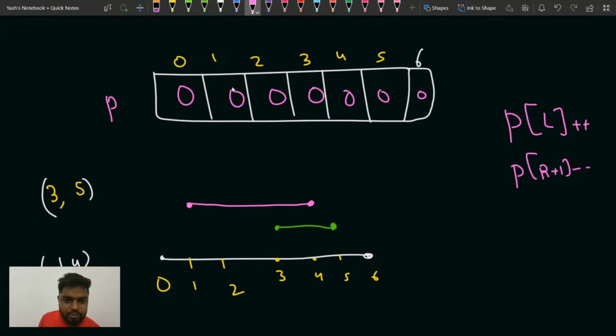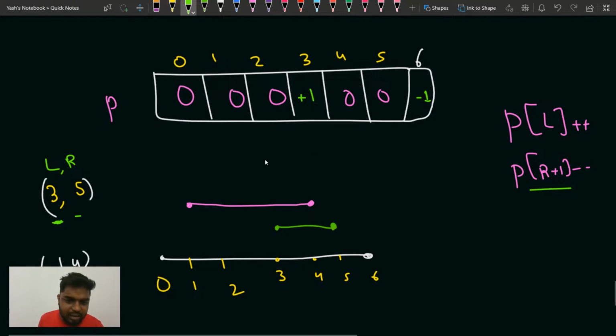Okay, now if you see here, firstly what has been given to me is P, 3, then 5. So this is L, this is R. At P of L you update it by 1, so this becomes plus 1. Then after that, at P of R plus 1 you subtract 1. R plus 1 is what? 6. So that is why you update minus 1 here.